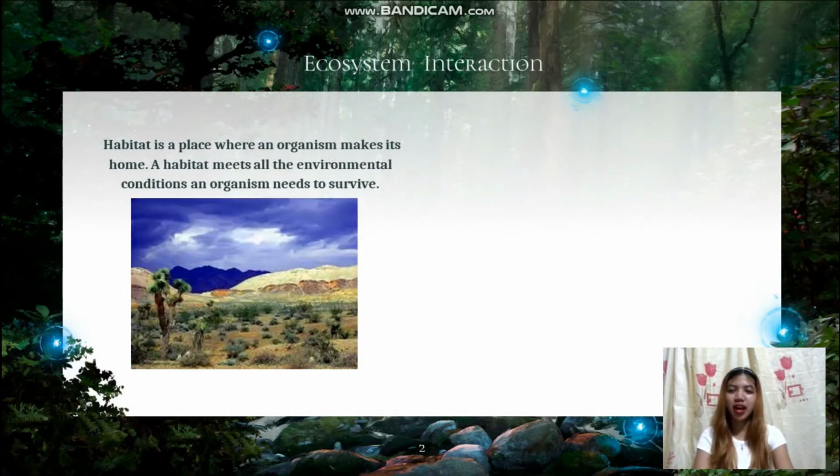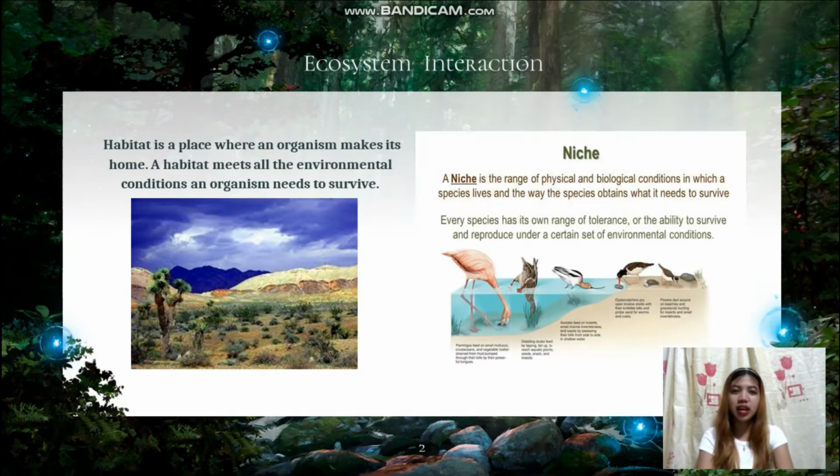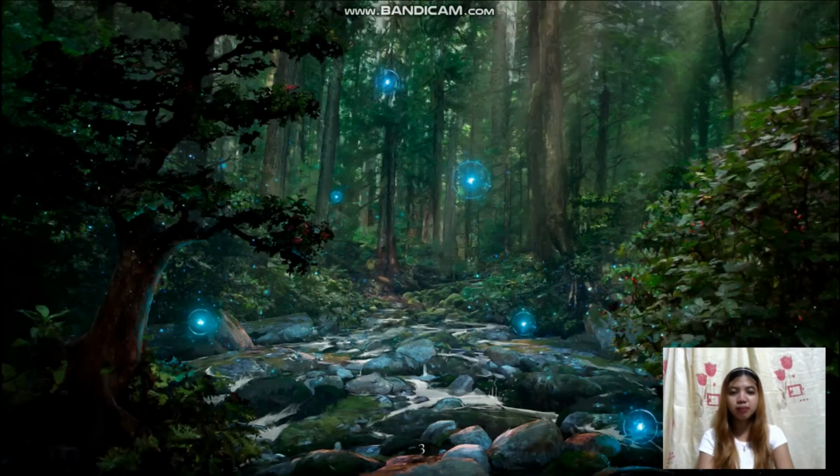Ecosystem interaction. Habitat is a place where an organism makes its home. A habitat meets all the environmental conditions an organism needs to survive. On the other hand, niche is the range of physical and biological conditions in which a species lives and the way the species obtains what it needs to survive. Also, every species has its own range of tolerance, or the ability to survive and reproduce under a certain set of environmental conditions.